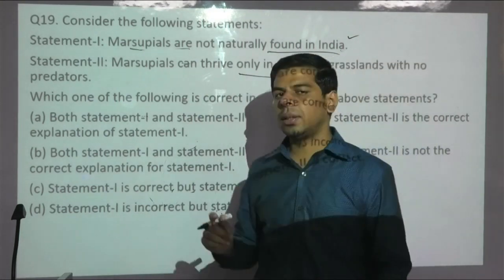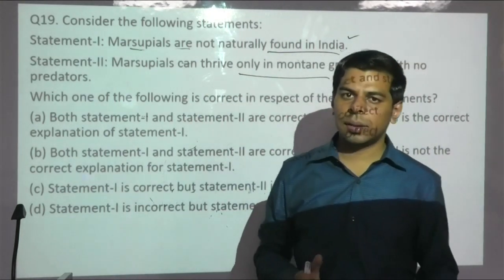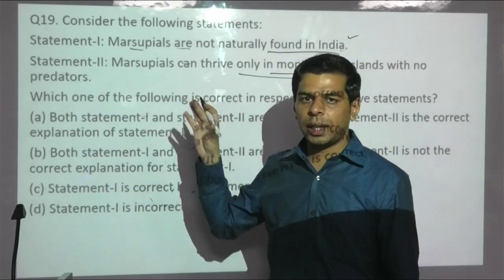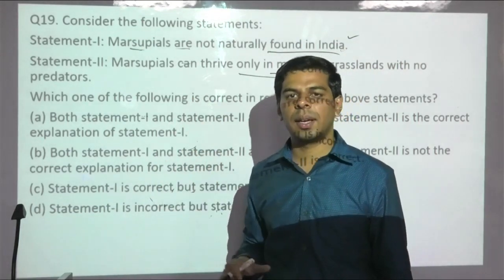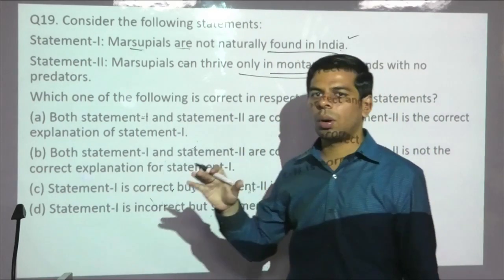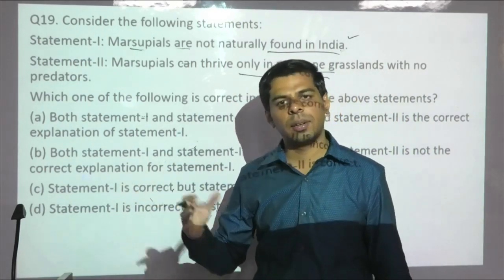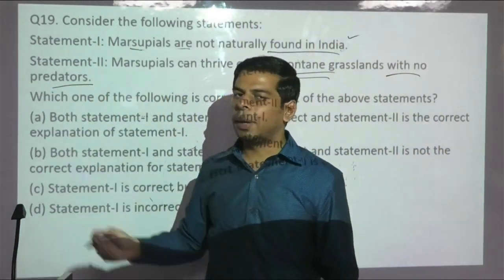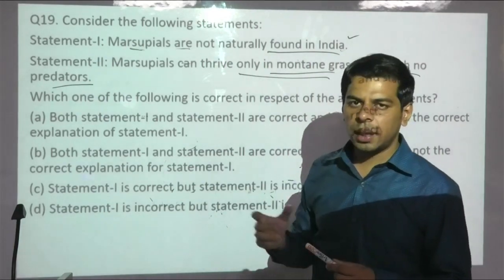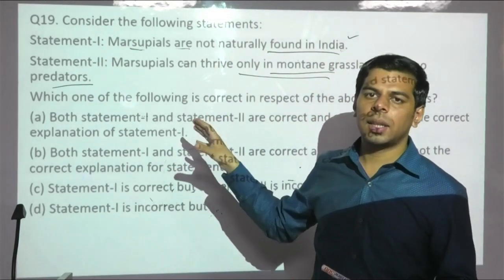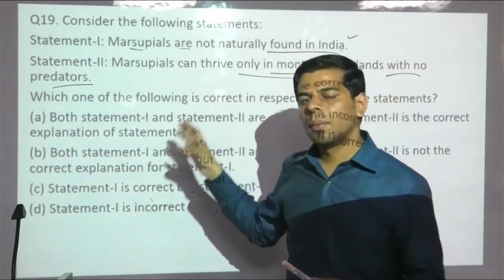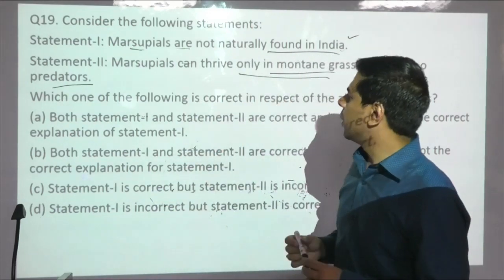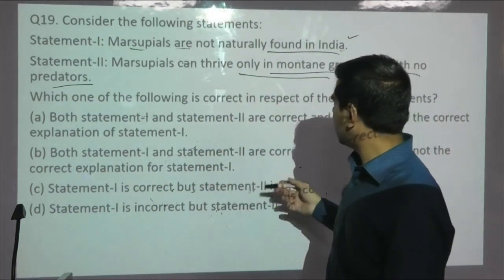Generally in a UPSC question, when they mention an extreme statement, rarely is it correct. So to say that it is found only in montane grassland is going to be an exaggeration. This is quite an adaptable species, and its numbers are quite thriving as well. So to say only in mountains is wrong. It is present in scrubland and conventional grasslands as well, typically savanna type. And with no predator, even though its main predator the Tasmanian devil is no more, you still have the dingo as well as other wild dogs which are hunting, and other carnivores which at times attack koalas as well as other marsupial species. So you have to choose that the first statement is correct, the second one is wrong.